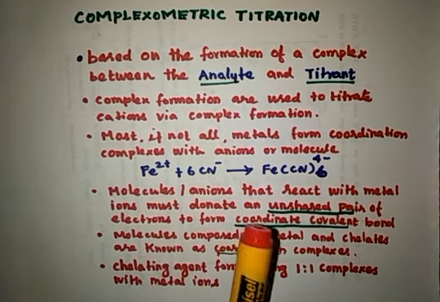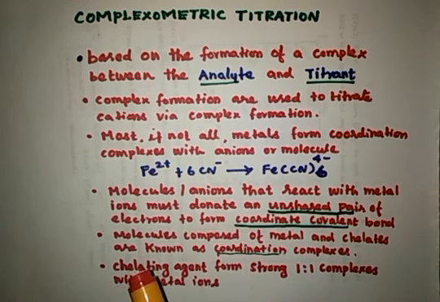The molecules or ions that react with the metal ions must donate an unshared pair of electrons to form a coordination covalent bond. The compounds of metal and chelates are known as coordination complexes.